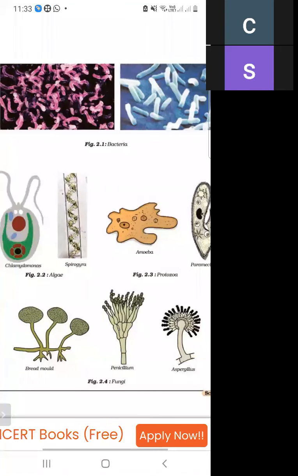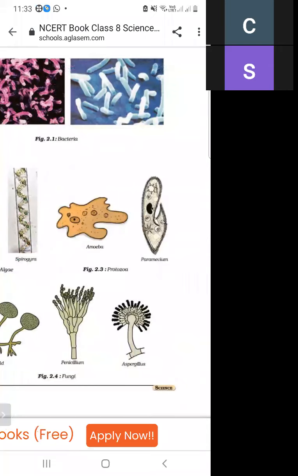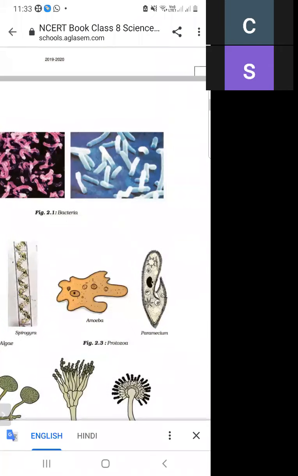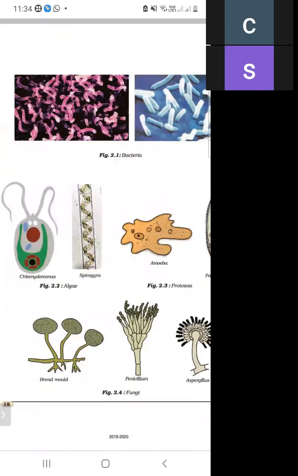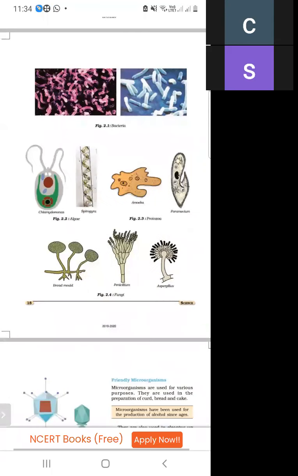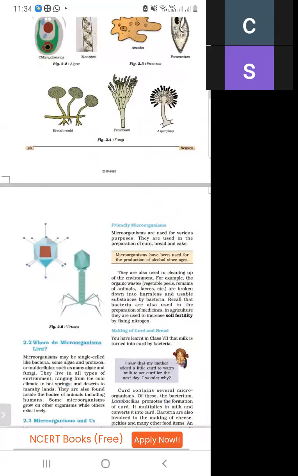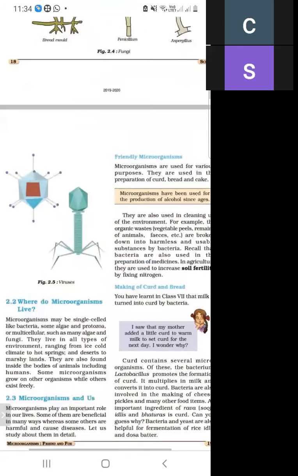These are the structures of bacteria, algae, protozoa, and fungi. First is the structure of bacteria, second is algae, third is protozoa, and fourth is fungi. And these are the two structures of viruses, figure 2.5.